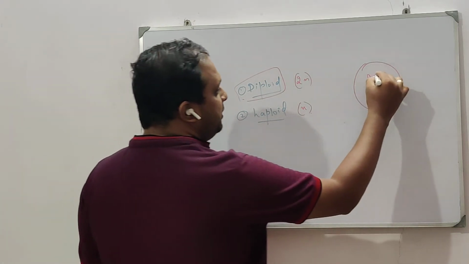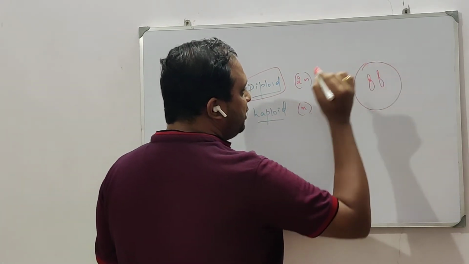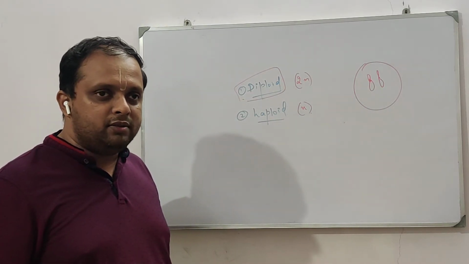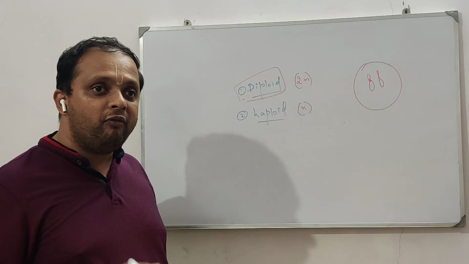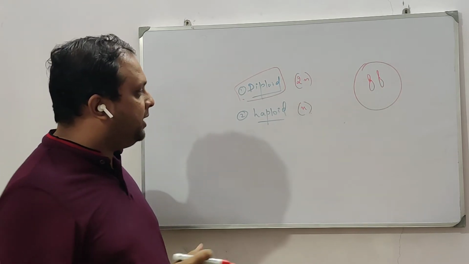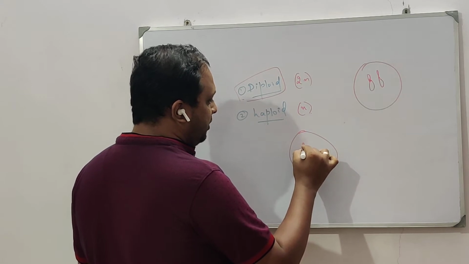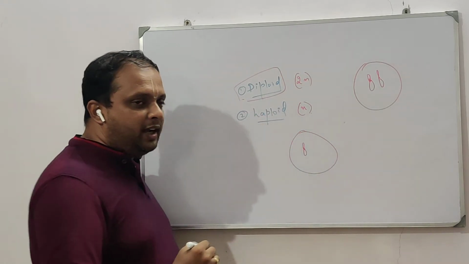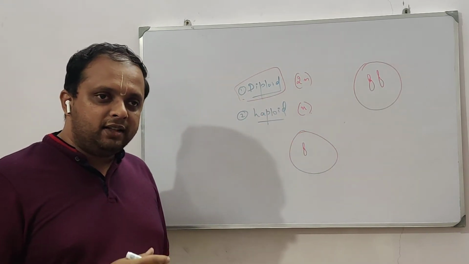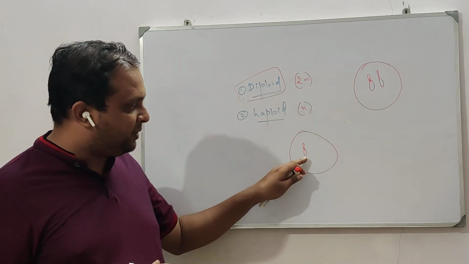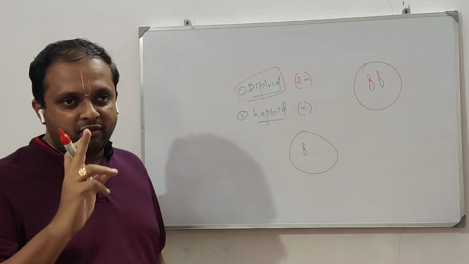If each and every chromosome is present in a pair, we call it diploid. If it is single, it is called haploid. Usually gametes are haploid, so they contain either the father's chromosome or the mother's chromosome, each chromosome represented in one number.